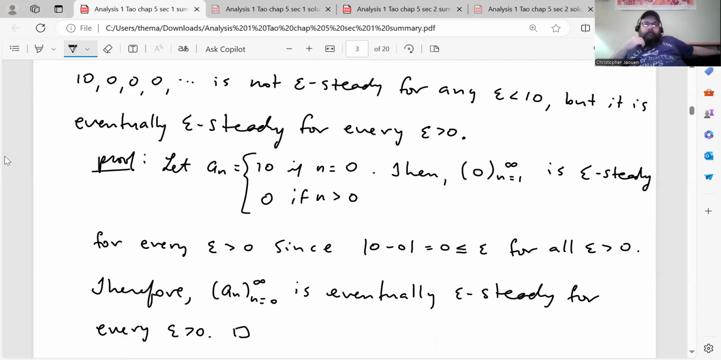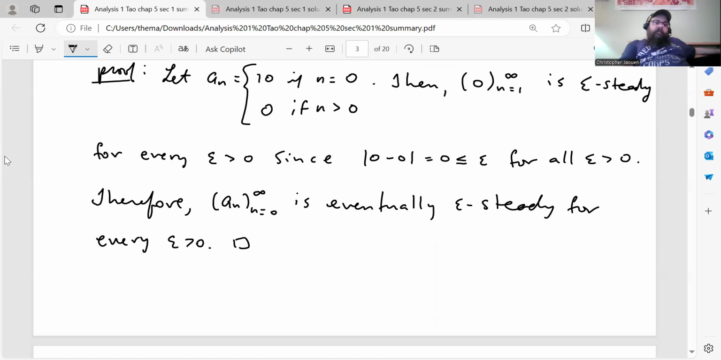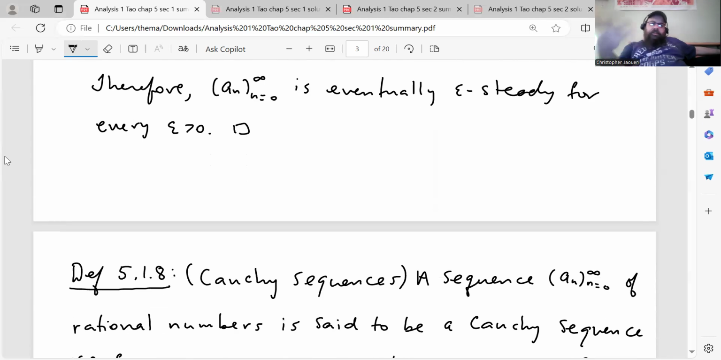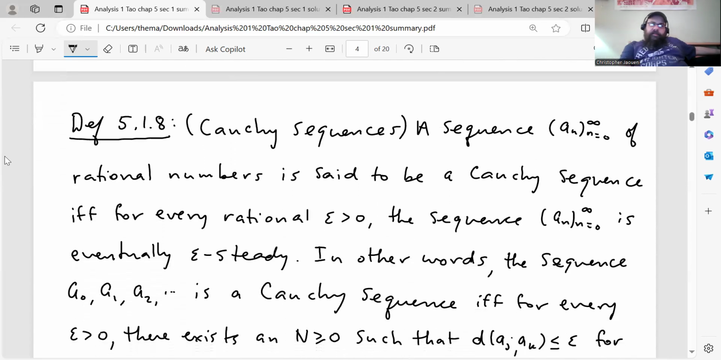So here's my proof. Let a_n, the nth term in the sequence, be defined to be 10 if n is 0, and 0 if n is greater than 0. Then the subsequence a_n, where n goes from 1 to infinity, is epsilon steady for every epsilon greater than 0, since the distance between 0 and itself is always 0, which is less than or equal to every positive epsilon. Therefore, a_n, n going from 0 to infinity, is eventually epsilon steady for every epsilon greater than 0. So that's just some practice with the concepts.